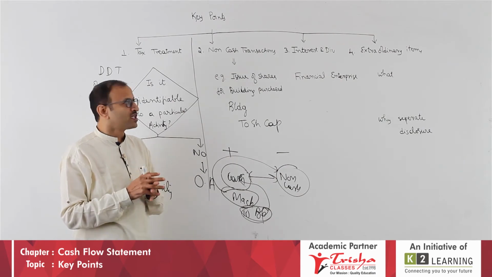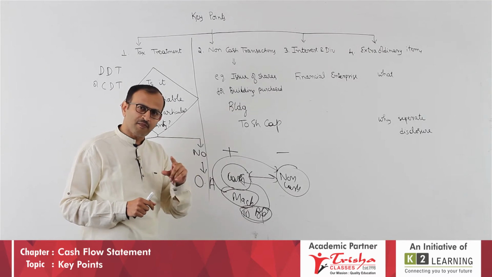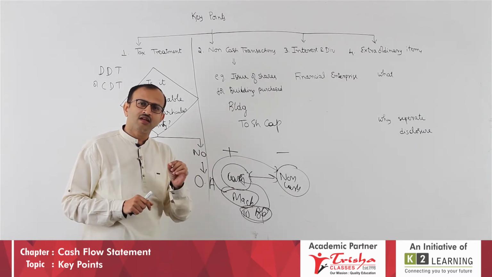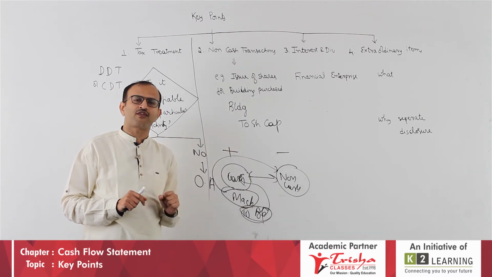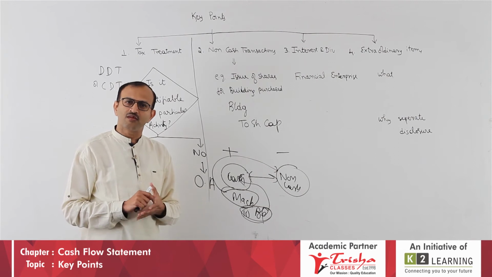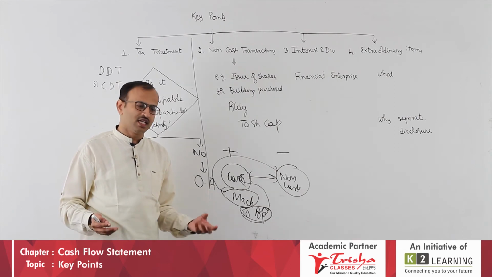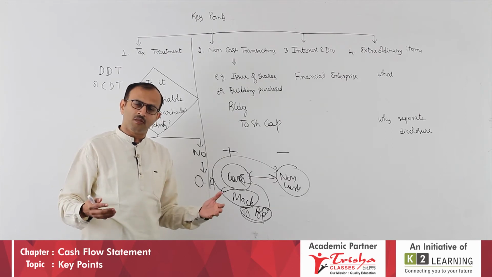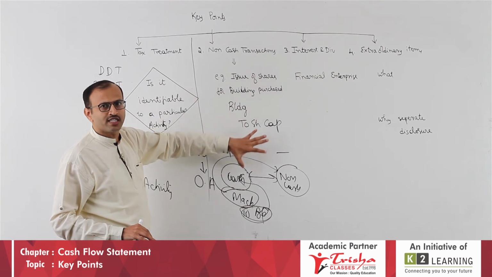This example is both non-cash. An example of both cash items: you withdrew from the bank. What is the entry? Cash account debit to bank account. Both are cash and cash equivalent items. The cash definition includes both. Both are cash items, so not to be taken at all. Hope you understood what a non-cash transaction is.